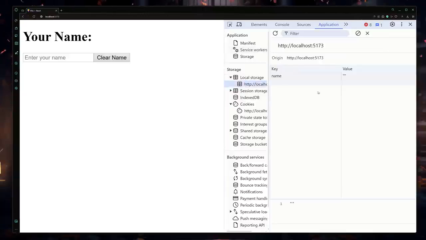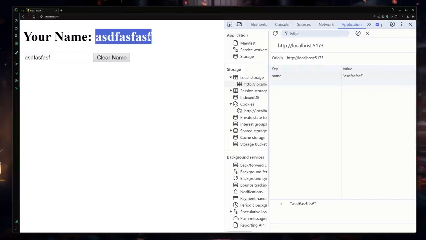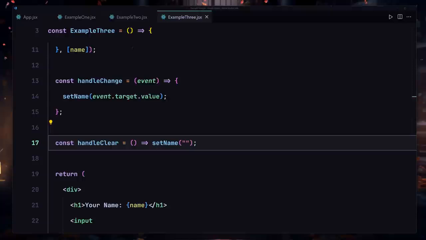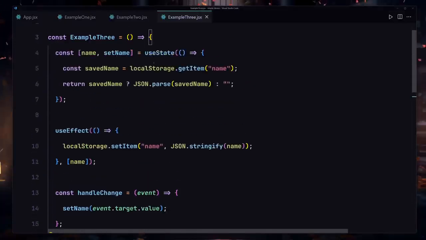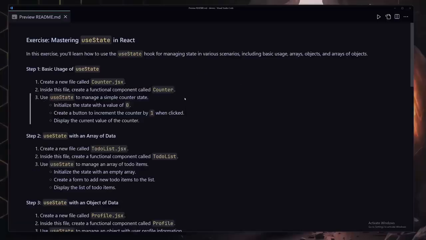So let me just go into local storage, and here whatever I type inside there, it's going to be putting it right here, but that value will also be stored inside my local storage. So whenever I refresh, here you can see that value will still be here. So now whenever I click on this clear name, it's going to clear this out. So the whole point of this section was that we can also specify an arrow function or just a function to our useState.